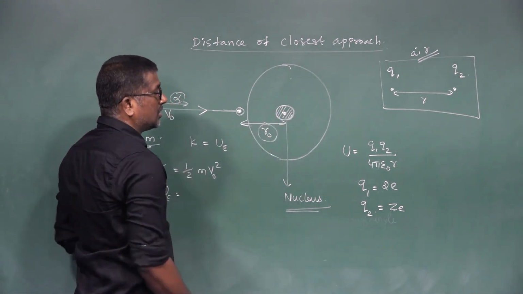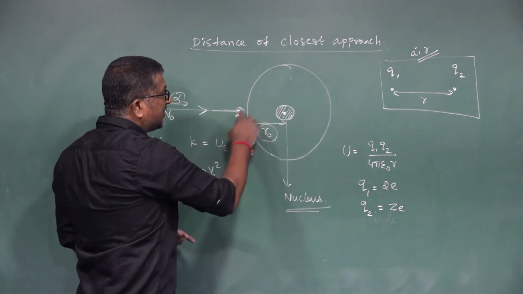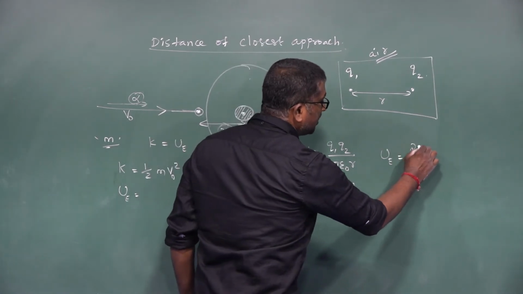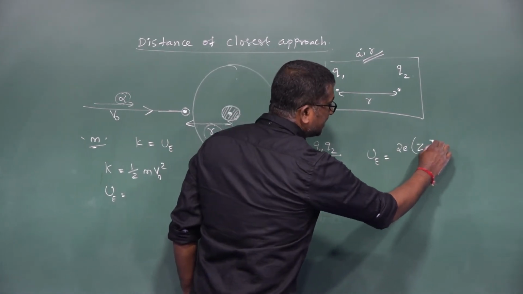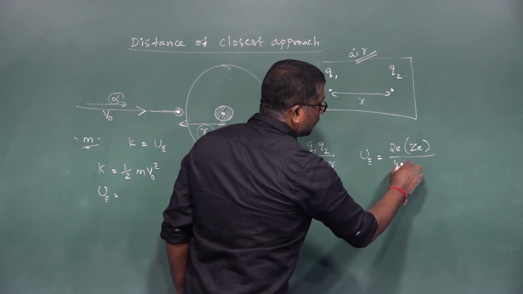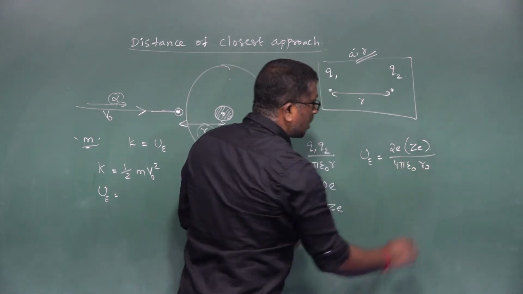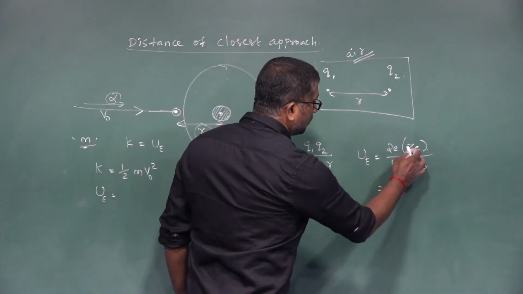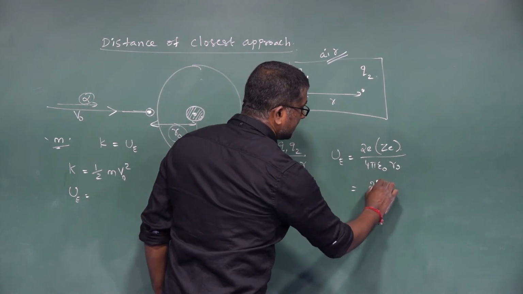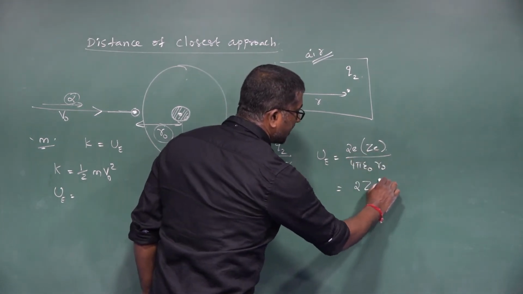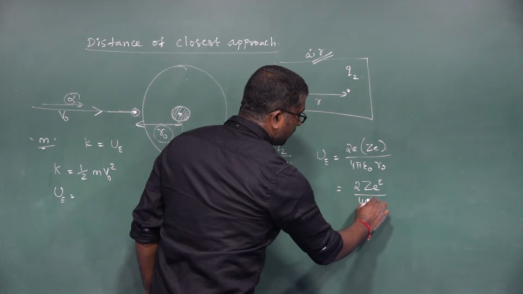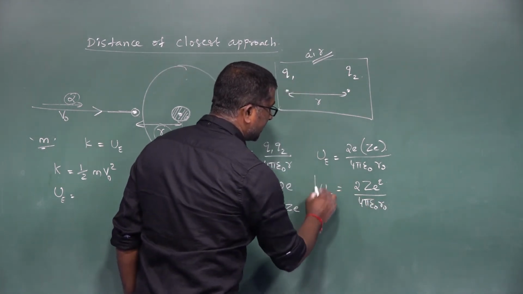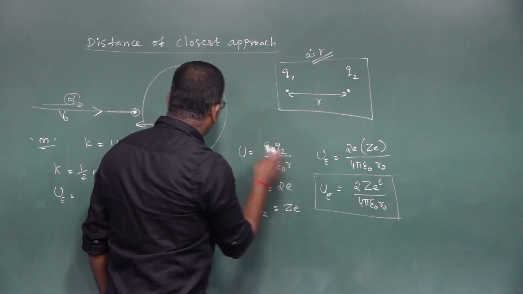That is R0. Then the electrostatic potential energy between these two is given by U_E equal to 2e into Ze divided by 4 pi epsilon naught into R0, or 2Z e square divided by 4 pi epsilon naught R0. This is the electrostatic potential energy between the alpha particle and the gold nucleus.